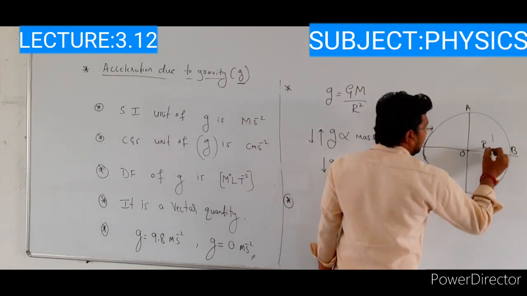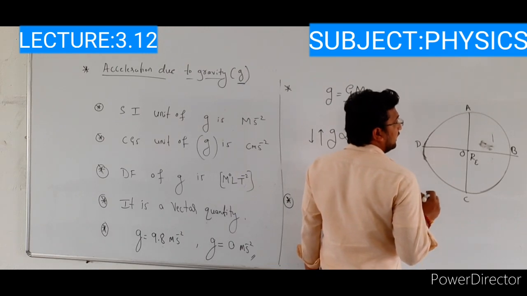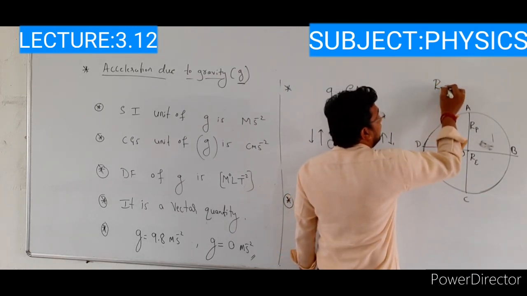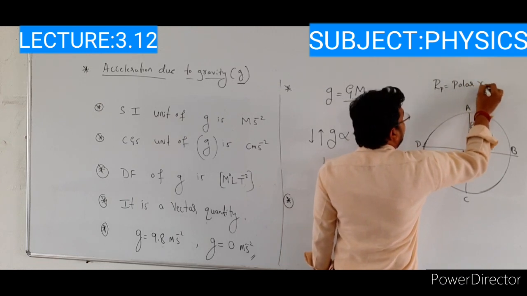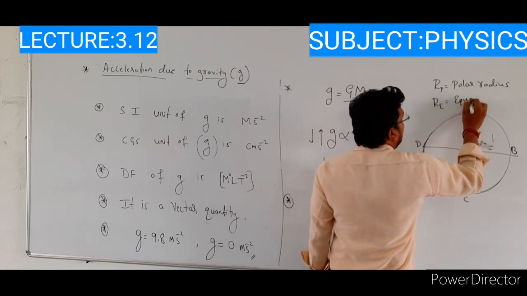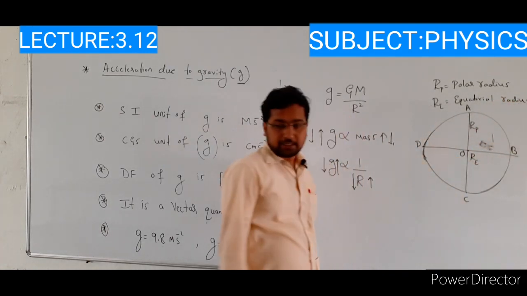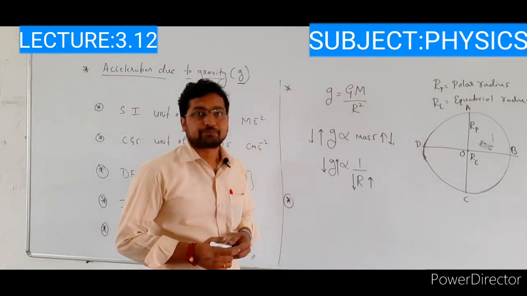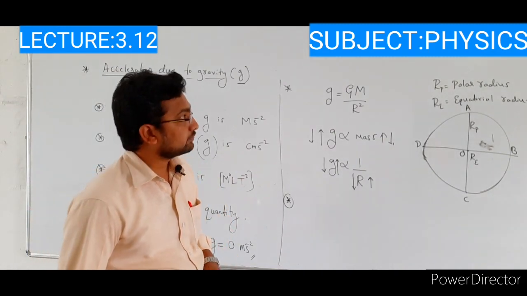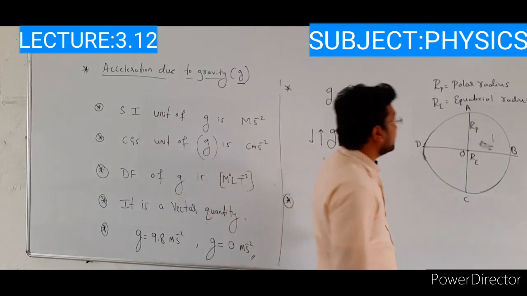Here R suffix E indicates the equatorial radius, and R suffix P indicates the polar radius.